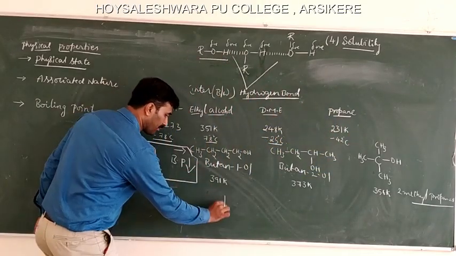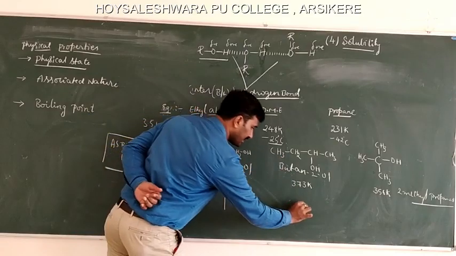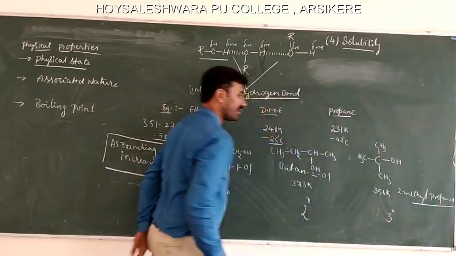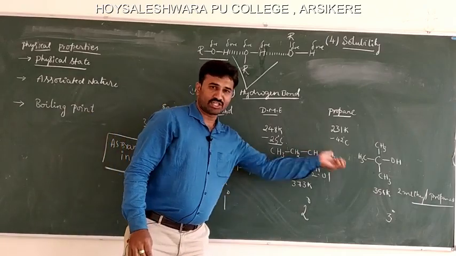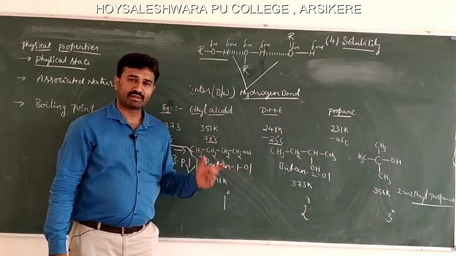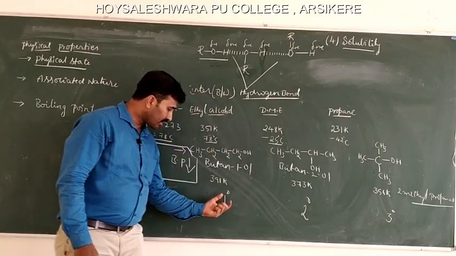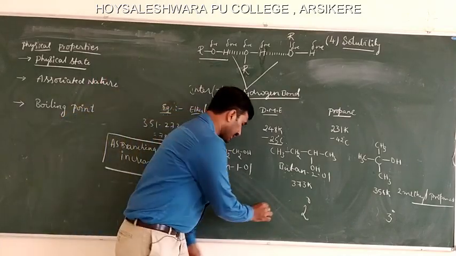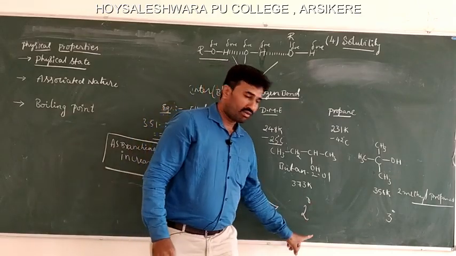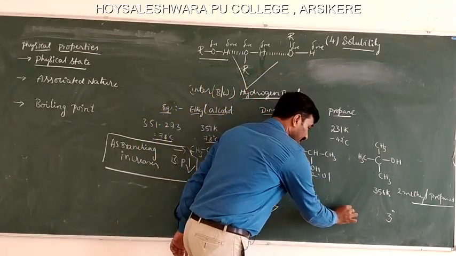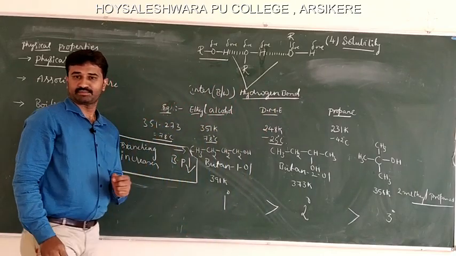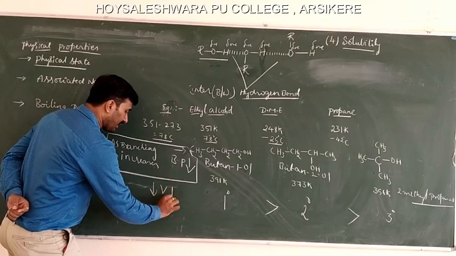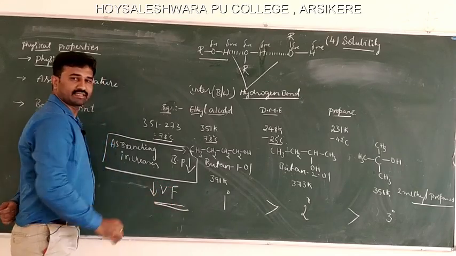See, it is a primary alcohol, this is a secondary alcohol, and this is a tertiary alcohol. So when we compare the boiling points of primary, secondary and tertiary alcohols, the boiling point of primary alcohols is greater than secondary alcohols, and secondary alcohols is greater than tertiary alcohols. This is due to the decrease in van der Waals forces.